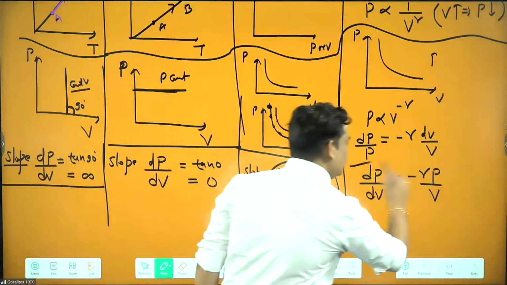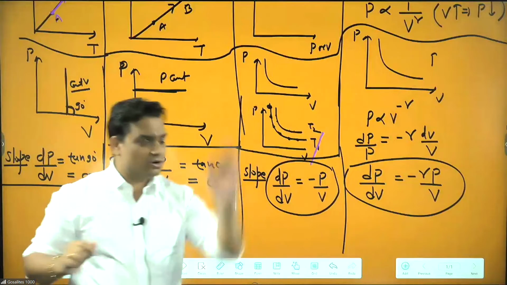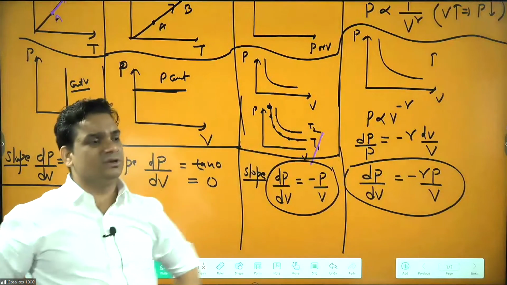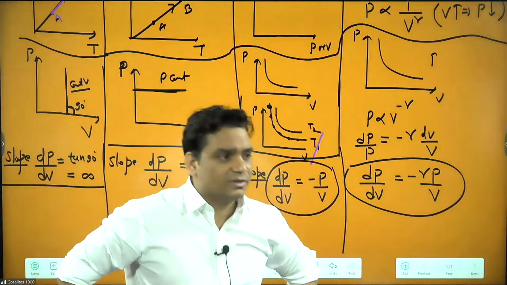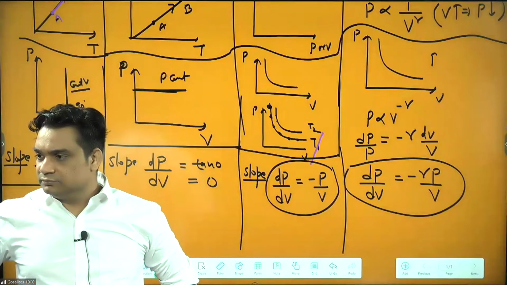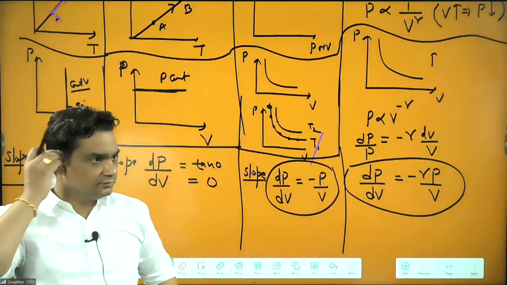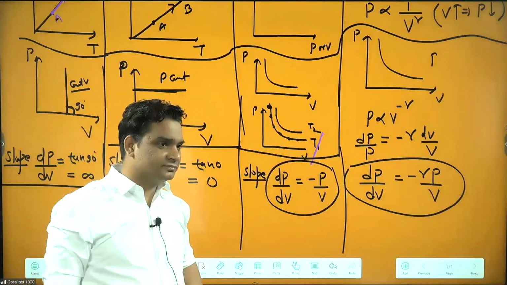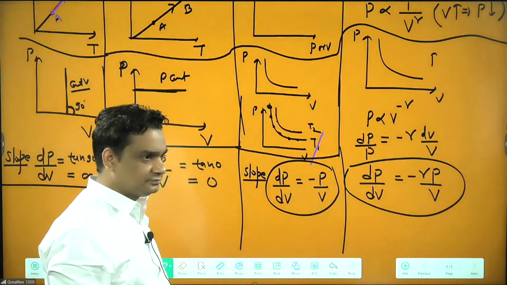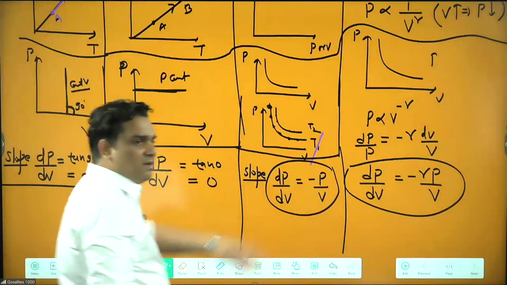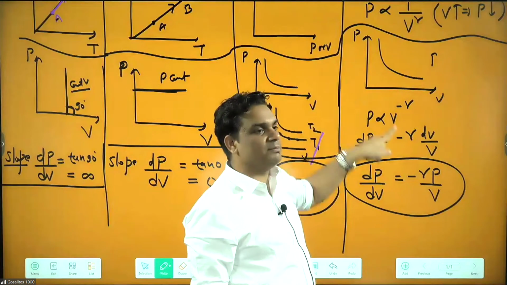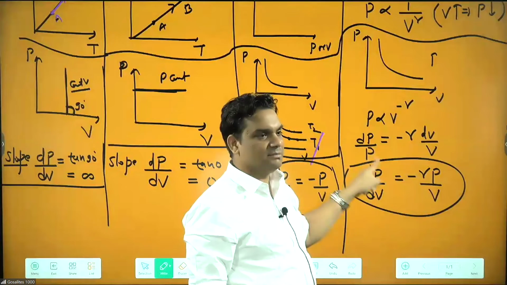So the graph looks the same, but there is a difference in slope. You have to remember the slope of isothermal, the slope of adiabatic, and actually the slope of all. Any problem in this one? Slope for all is dP by dV. Since P is proportional to 1 by V power gamma, V power gamma goes up, so it is V power minus gamma, and the power comes outside.